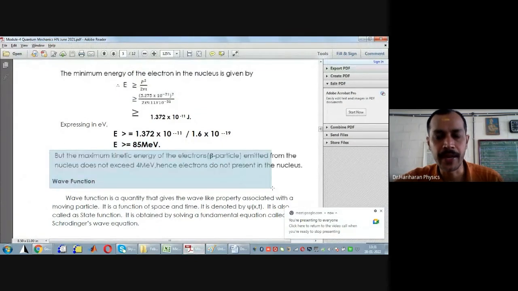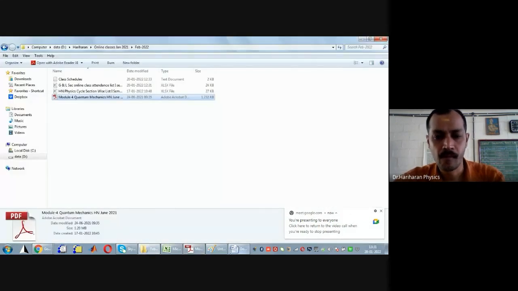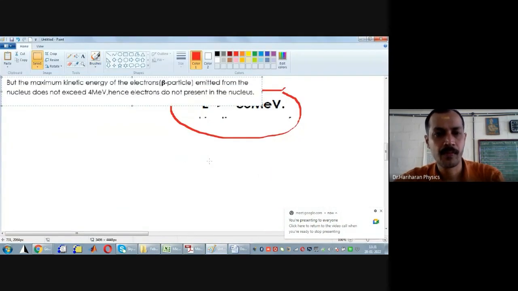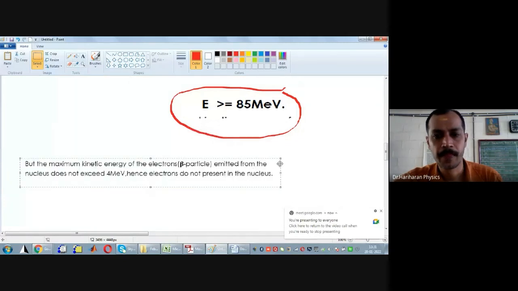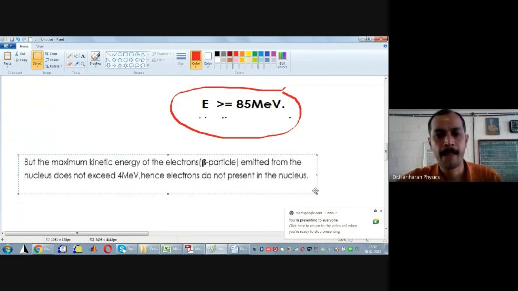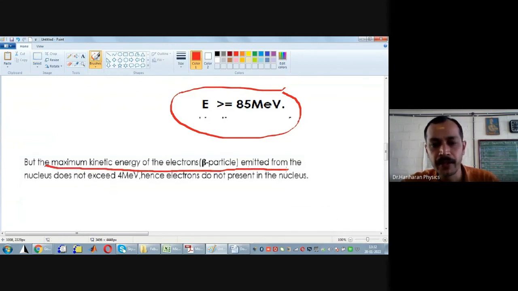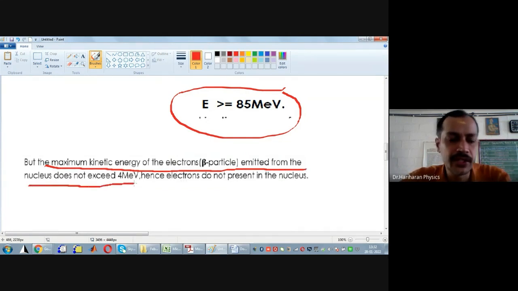Can you see, during beta decay, the maximum kinetic energy of beta particles emitted from the nucleus is in the range of 3 to 4 mega electron volts.